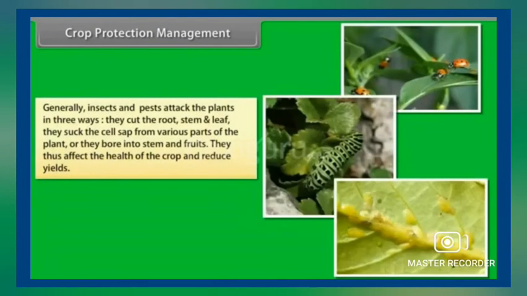Generally, insects and pests attack the plants in 3 ways. That is, they cut the root, stem, and leaf, or they suck the cell sap from various parts of the plant, or they bore into stem and fruits. They thus affect the health of a crop and reduce yields.